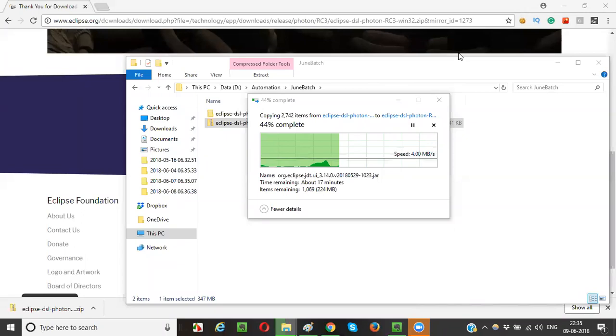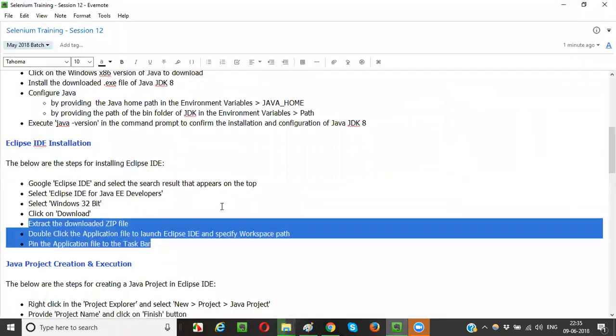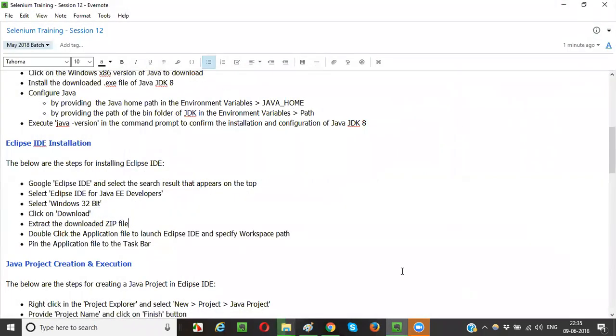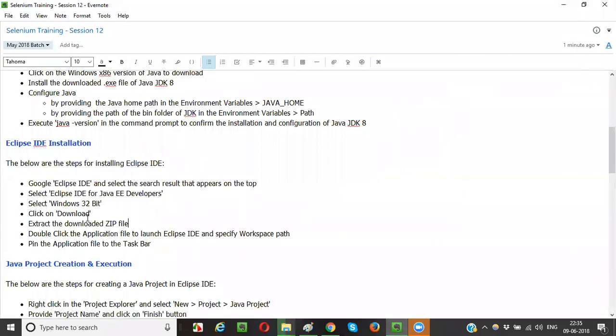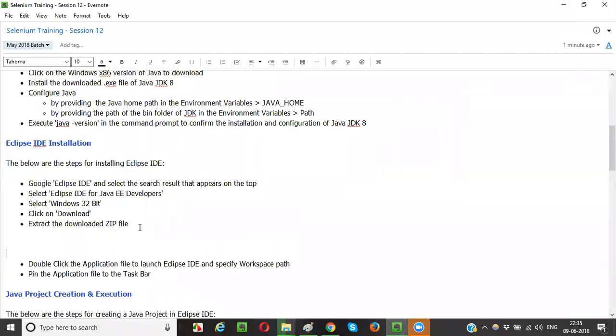Okay, guys, let's take this tomorrow. It's taking good time, so what we'll do is get this extracted, and from tomorrow we'll continue from here. We'll do the Eclipse IDE continuation tomorrow.